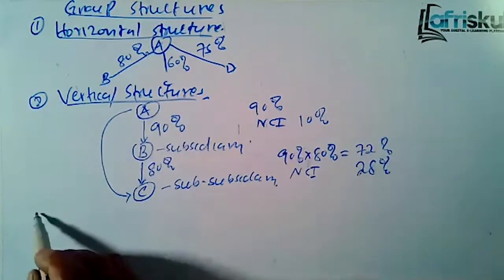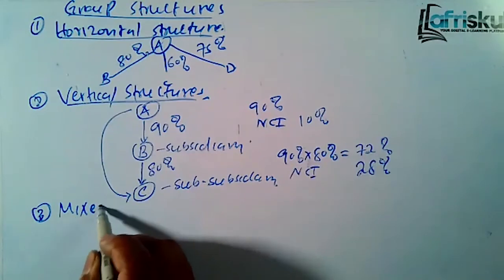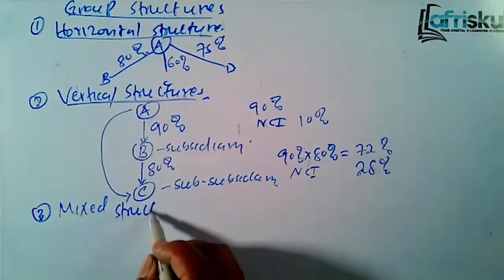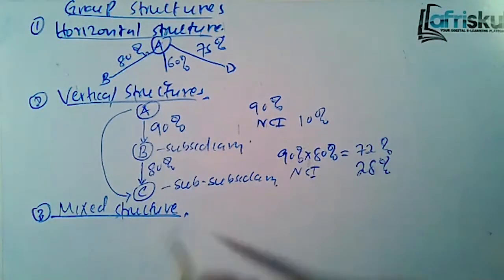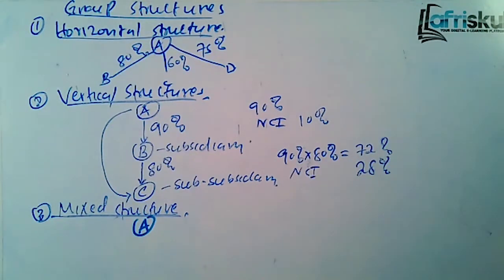Then number 3, that was the second structure. We have what we call mixed structure. Mixed structure happens when company A acquires another company B, let's assume 70%. So this is the parent, this is a subsidiary.